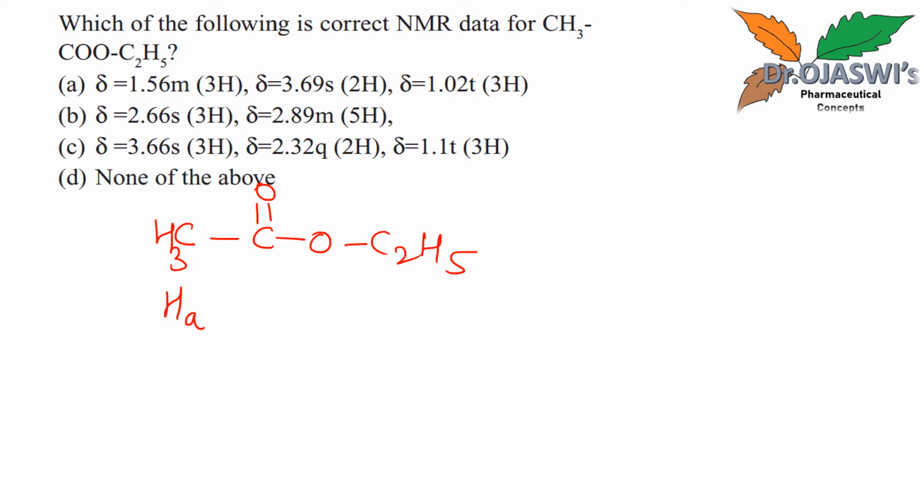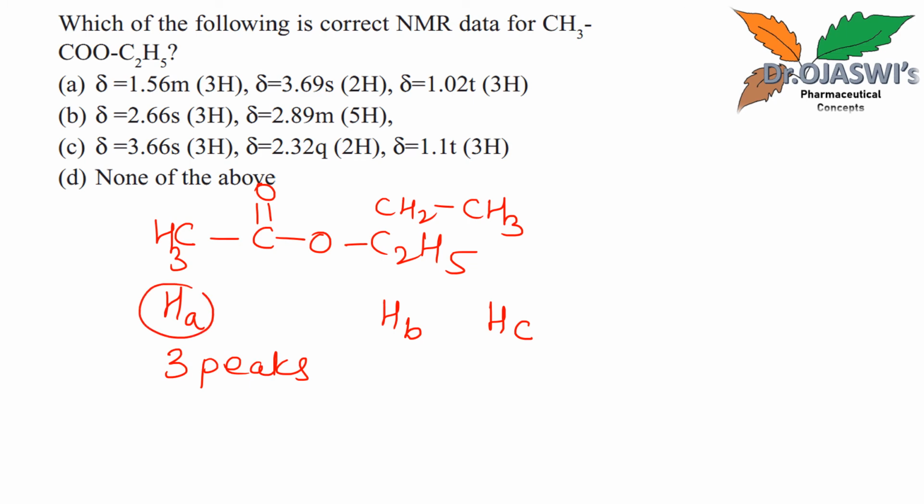So here let me write this structure as CH2CH3. Okay, so these CH2 protons will appear as one peak and CH3 protons will appear as a third peak. So there will be 3 peaks for this particular structure, 3 peaks for 3 sets of hydrogens.